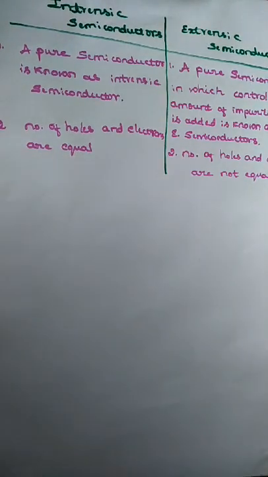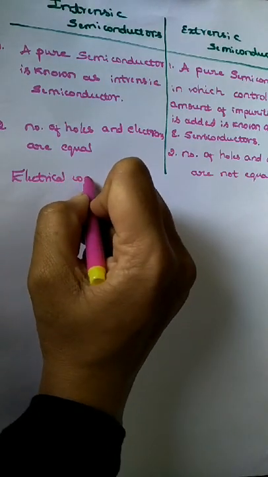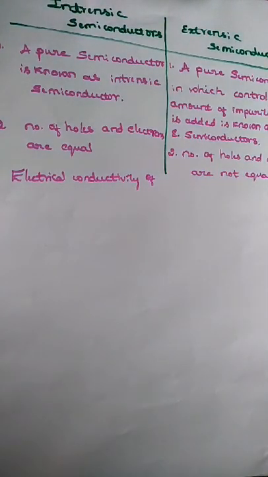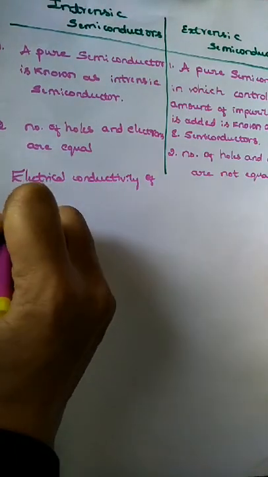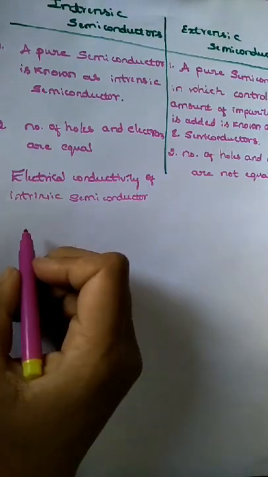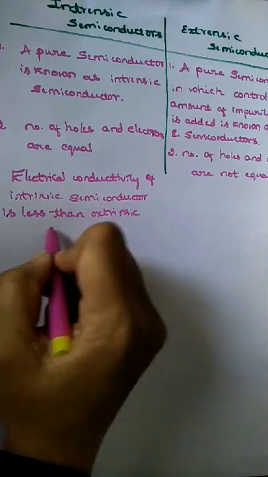The third difference is that the electrical conductivity of an intrinsic semiconductor is less than that of an extrinsic semiconductor.